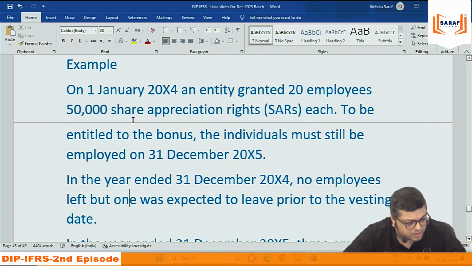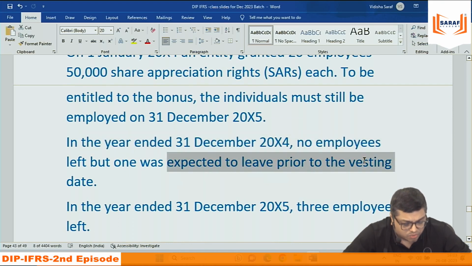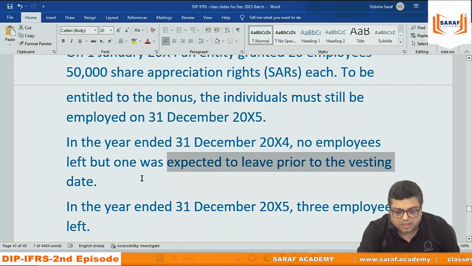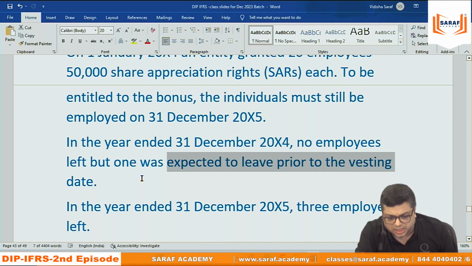So if I solve this same example based on the last example, then we are saying 50,000 shares. In the first year, nothing left, but 1 is going to leave. So what is the average number of employees left? 19. For 20 employees, it is 50,000. For 19 employees, how much? We can calculate. And then per share, the value is 27. But this is not the loss of the first year alone, it is for both years. We are estimating it at the end of first year for 2 years. So what is the first year expense? Divided by 2 into 1, we will record in the first year.